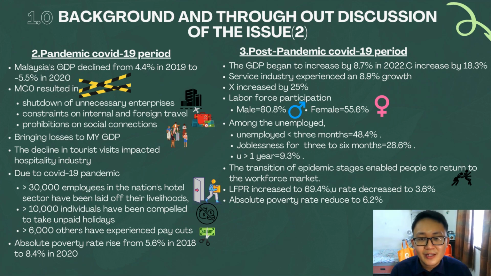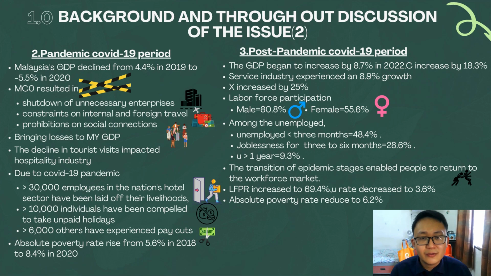Due to the COVID-19 pandemic, more than 30,000 employees in the nation's hotel sector were laid off from their livelihood. More than 10,000 individuals were compelled to take unpaid holidays. More than 6,000 others experienced pay cuts. This caused the absolute poverty rate to rise from 5.6% in 2018 to 8.4% in 2020. So the third one is the post-pandemic COVID-19 period.